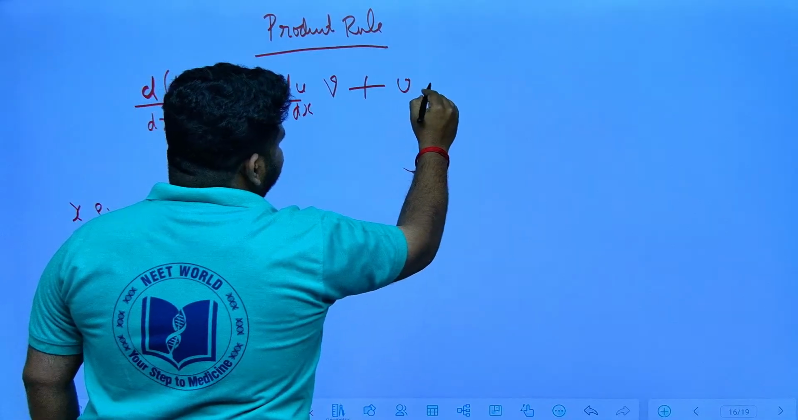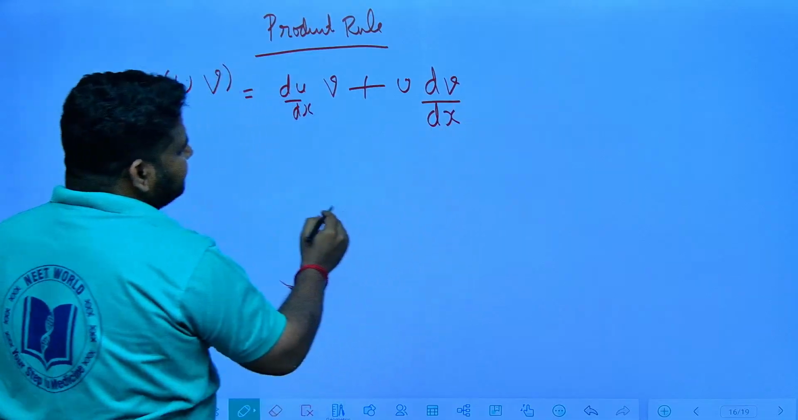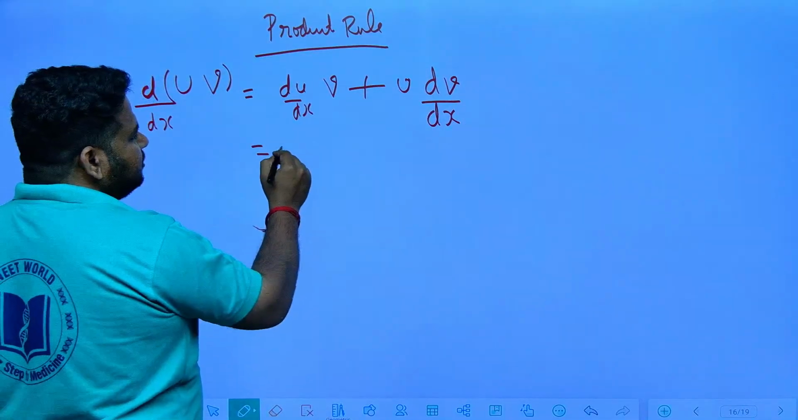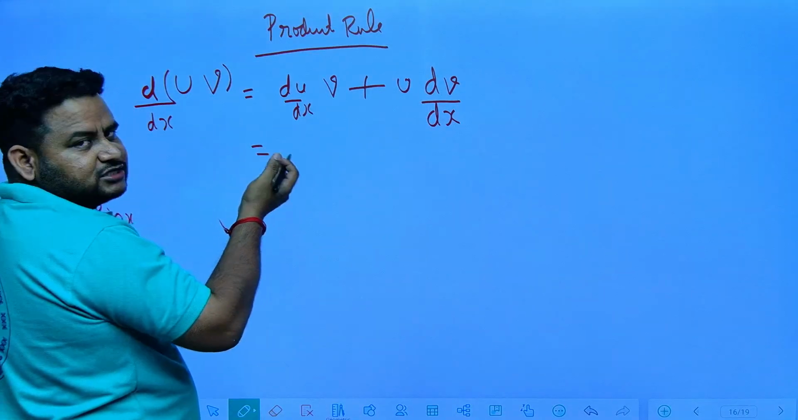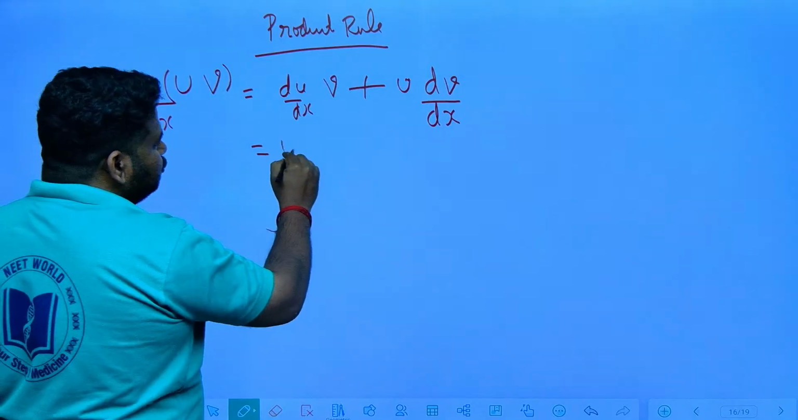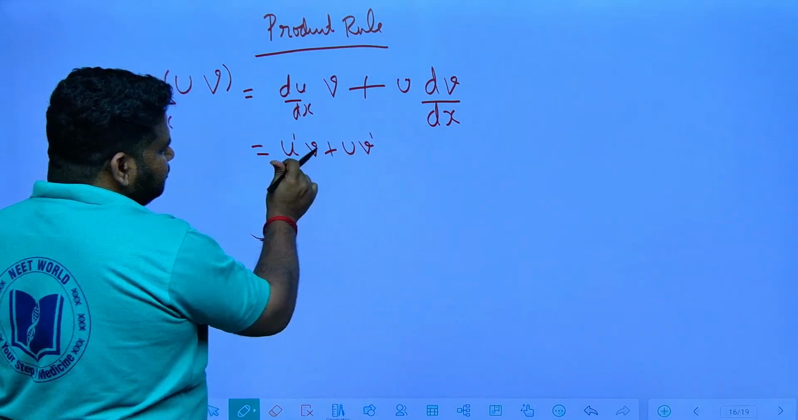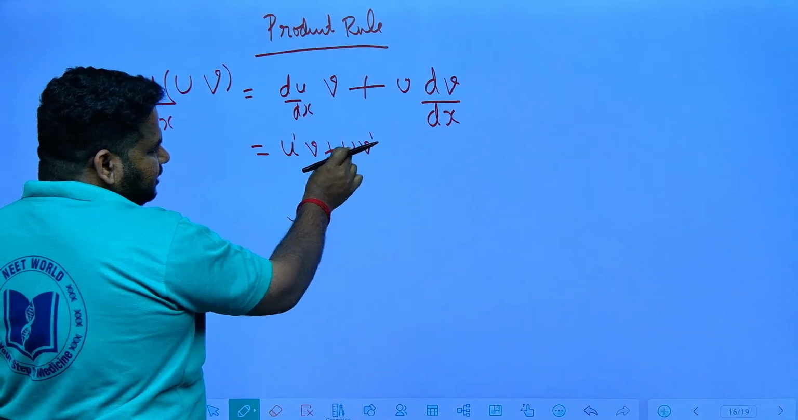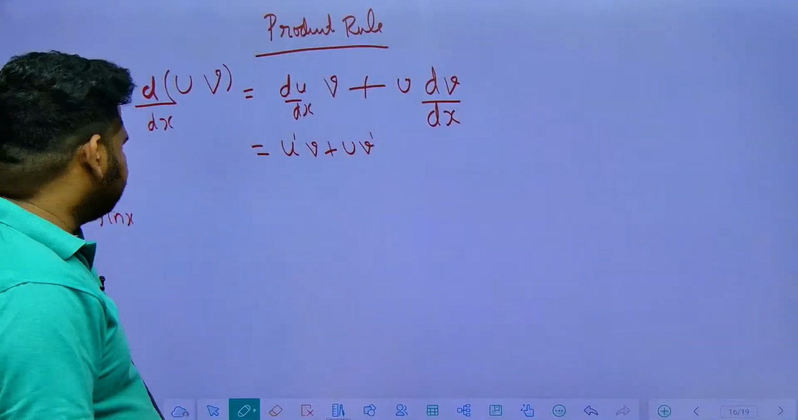U into differentiation of second function, du by dx, dv by dx. Notation: dy by dx I can also write as y dash. Similarly, d(uv) by dx I can also write as u dash v plus u v dash. So first function differentiation, second function keep it as it is, first function keep it as it is, second function differentiation. This is called the product rule, friends.